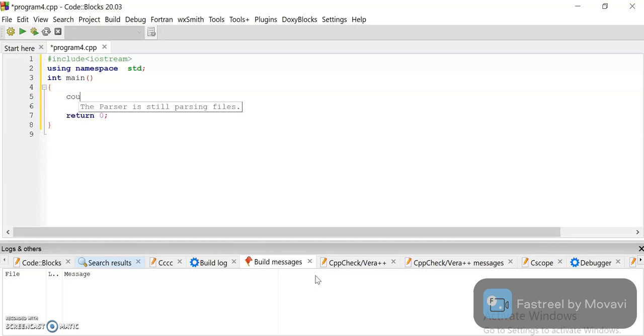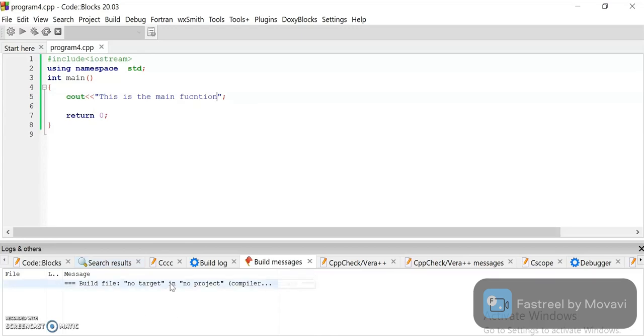So like I just write here cout, this is the main function. Okay, so what happened right now? Simply this output string is visible on the output screen. So we build the program. Now it is building. We can define a function either below the main function or above the main function. But there is a difference in that. So we discuss it here. It takes time in building the program.